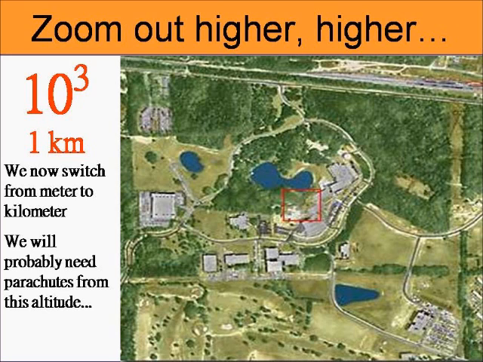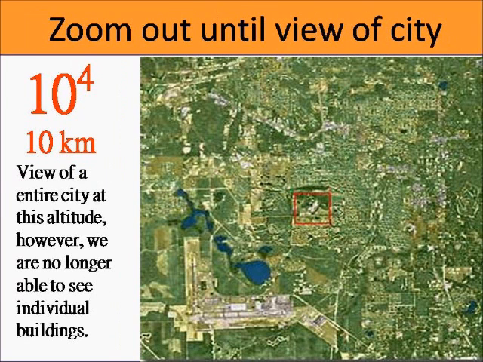We are a little bit higher now. We are at 1 kilometer. We are beginning to see a bird's-eye view. Well, actually, the birds can fly higher than the parachutes, except for this guy who jumped from the sky. Now, we switch from meters to kilometers. So we are going to magnify our speed and minimize our view. We go 1,000 times with each slide now. So it's not like boom, boom, boom. I am sure I won't get charged for not buckling up.